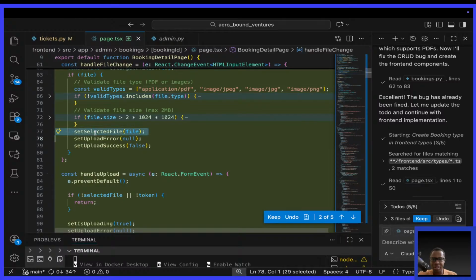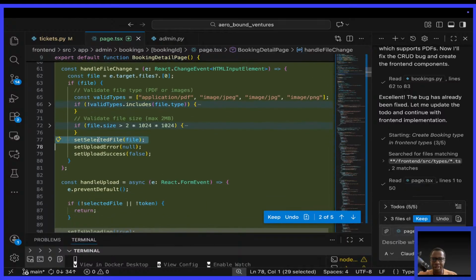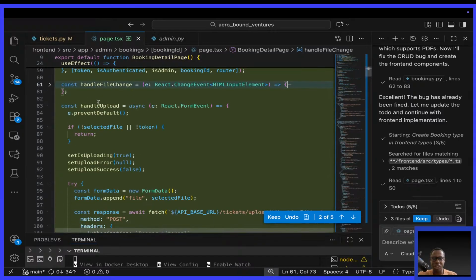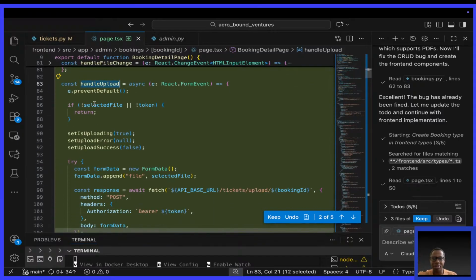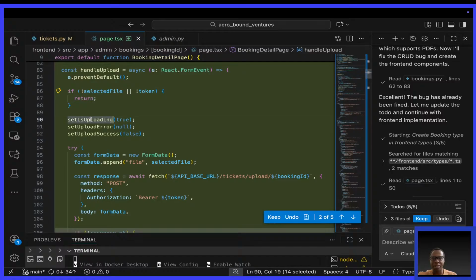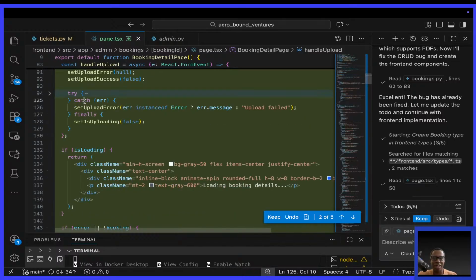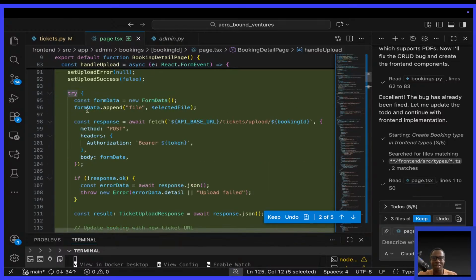After that, we can now set the selected file. Upload error is null. Upload success is still false. This is the handleFileChange. Then handleFileUpload. If there is no selected file or no token, simply return. Nothing should happen. Otherwise, set uploading to true, set upload error to null, because there's no error, we're just starting to upload. Set upload success to false, since there's no success yet. Then, because there could be an error, there's a try and catch, which is good.